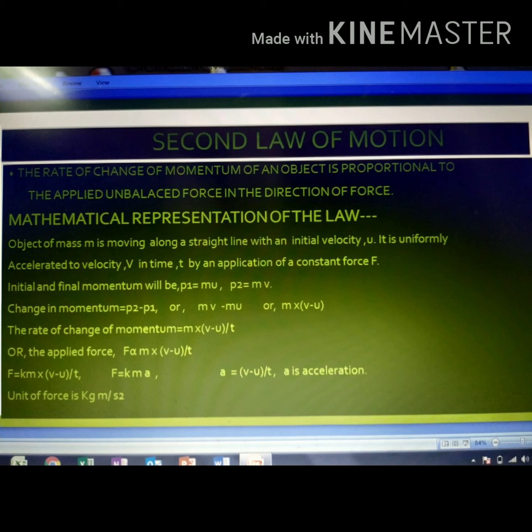It is acceleration, the rate of change of velocity, and the unit of force is kilogram meter per second square, which we replace by Newton. N, Newton, is equal to kg meter per second square.